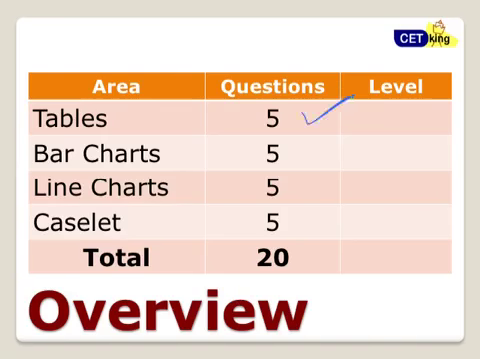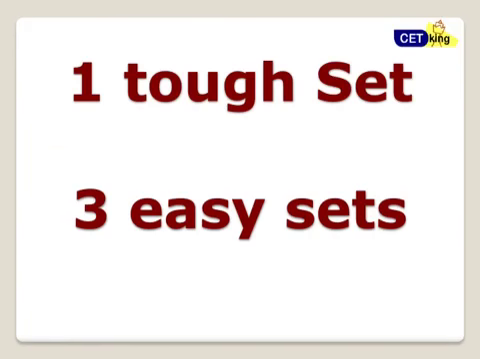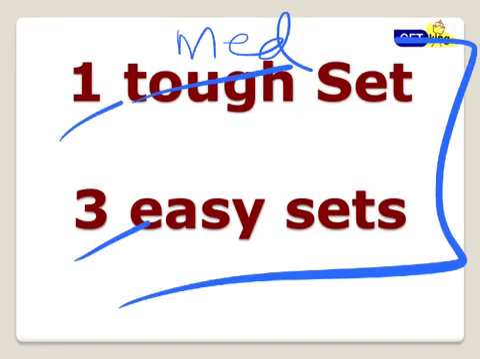Fine, so table 5 questions, easy. Bar chart 5 questions, line chart 5 questions, caselet 5 questions. Only the bar chart was medium, the rest were all easy. So that was the scoring area in the exam. DI from Cetking books, the yellow and green books, would be enough for you to cover all the things. So 1 medium level set, and 3 easy sets. So that was the overview.